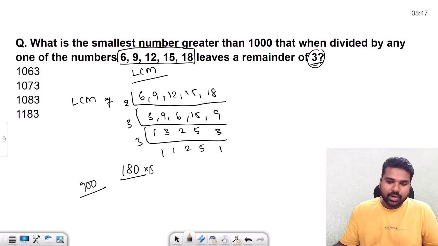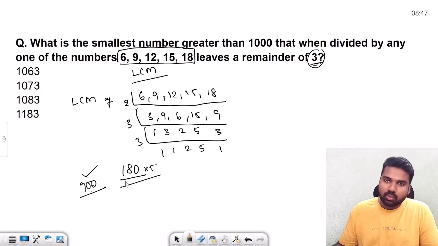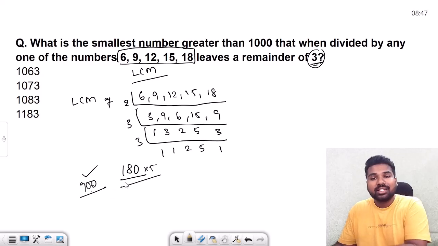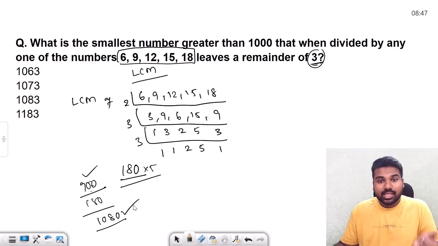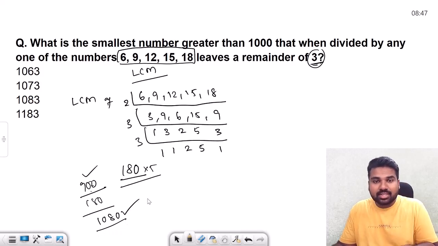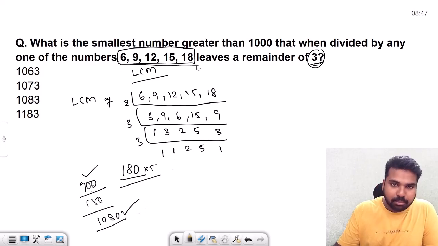Till 900 there will be 5 times which will be divisible, but we don't want it. We want the number which is greater than 1000. So if I add another 180, this is going to be 1080. So this will be the smallest number which is greater than 1000, which is divisible by all these numbers.